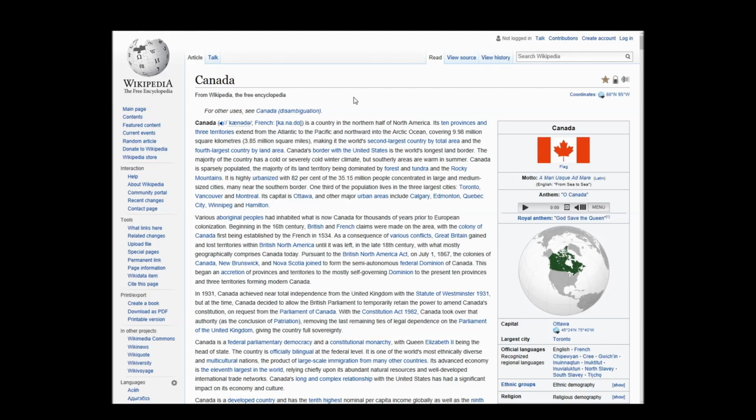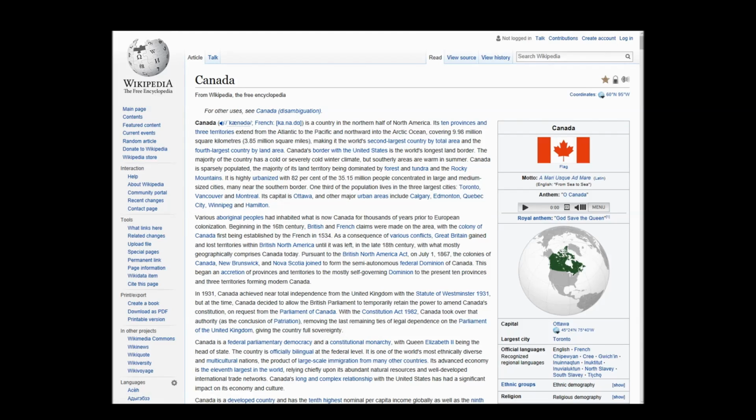This is truly my first time reading through this, and my goal is just to see any interesting facts that I could use to argue that Canada is the best country in the world. So here we are, just starting off. Canada is a country in the northern half of North America. Yeah, that's great, but it's not enough to argue that we're the best country in the world. It's the world's second largest country by total area. That's kind of an interesting fact.